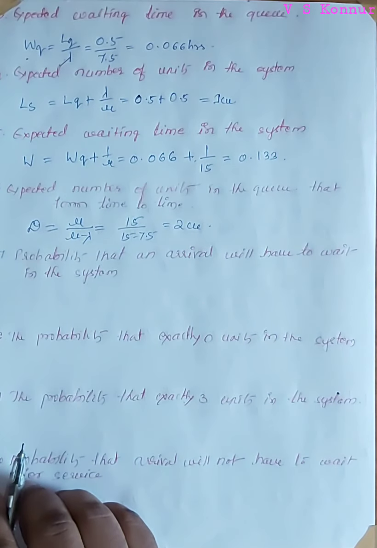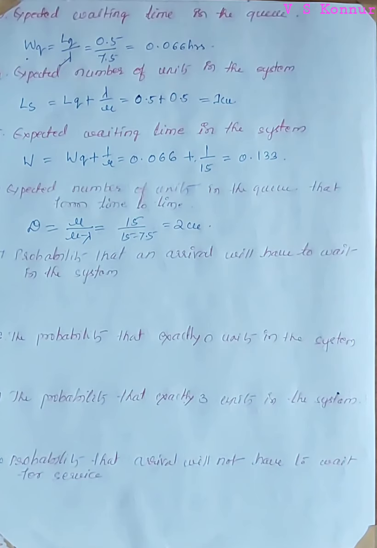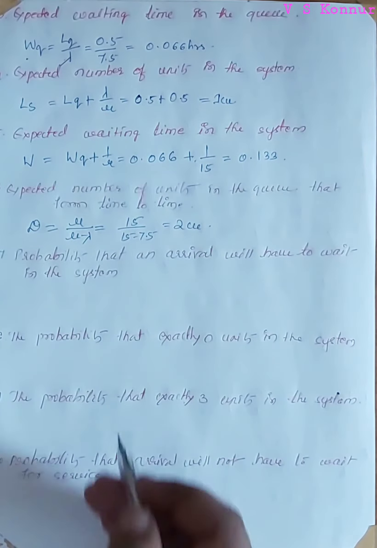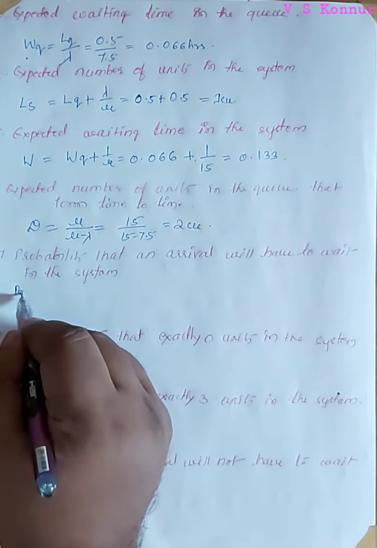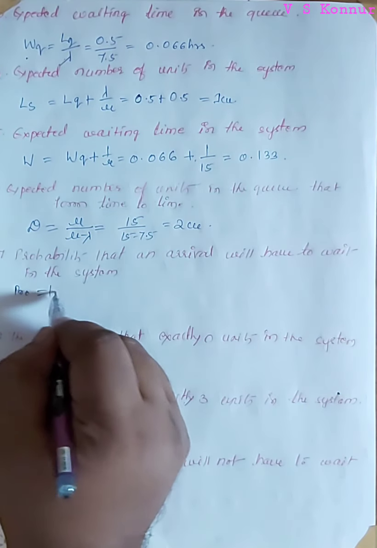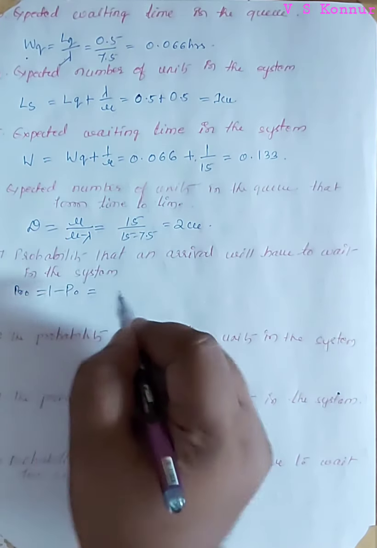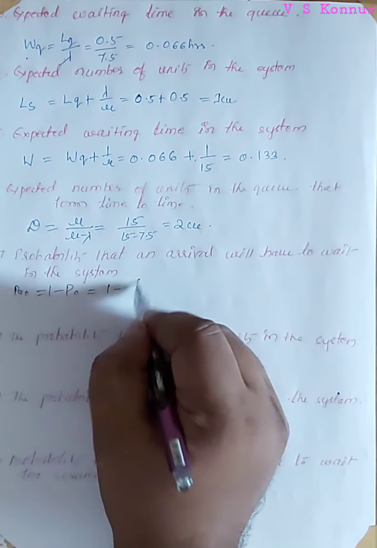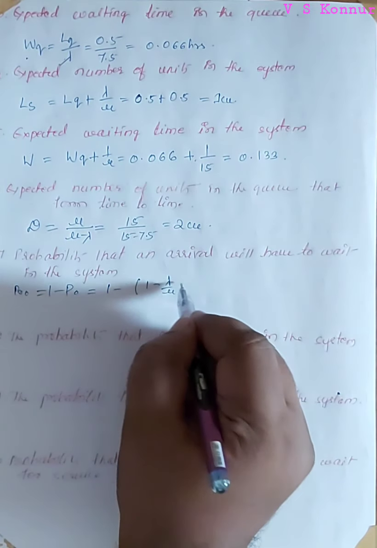Next one is the probability that an arrival will have to wait in the system. The arrival, the person who has to wait in the system. The probability that an arrival will have to wait in the system means the person has to wait in the system. Now it is given by P of W, that is equal to 1 minus P naught, where P naught is given by 1 minus lambda by mu.